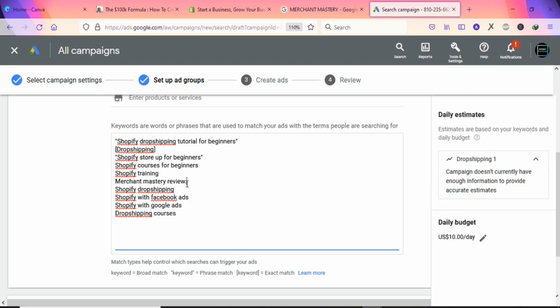Okay, so you are going to be doing this, and certain keywords you are going to be using the exact match. So let's use the exact match for this keyword. So you are going to enter that right here. Once you enter that, come behind it, and you are going to enter this symbol.